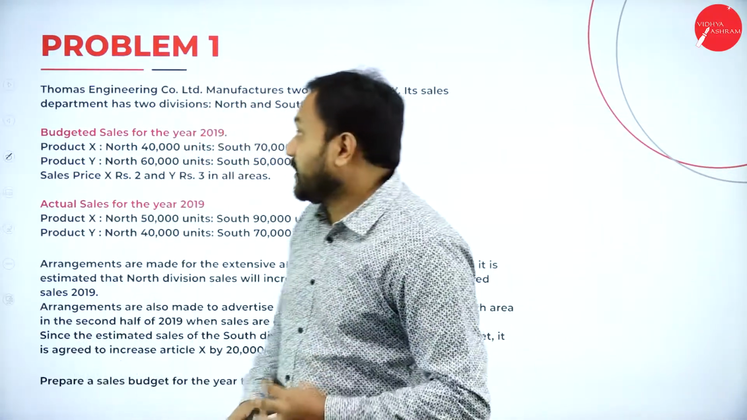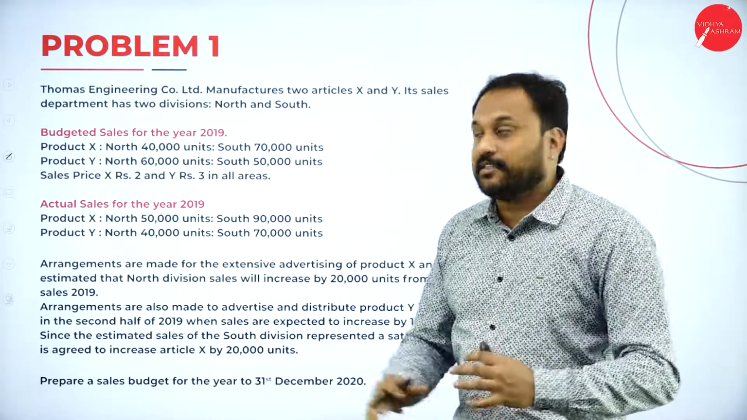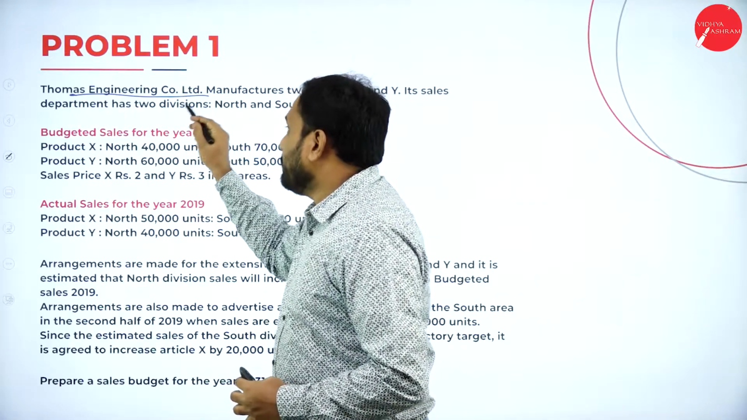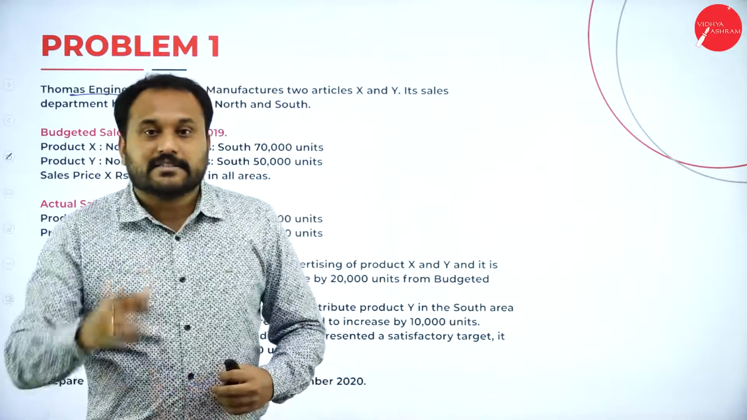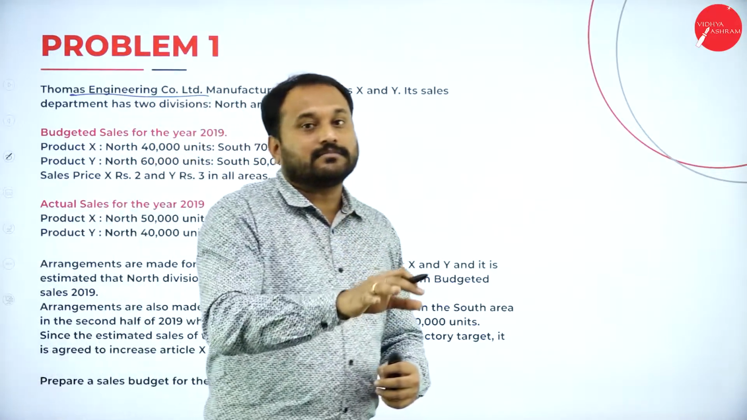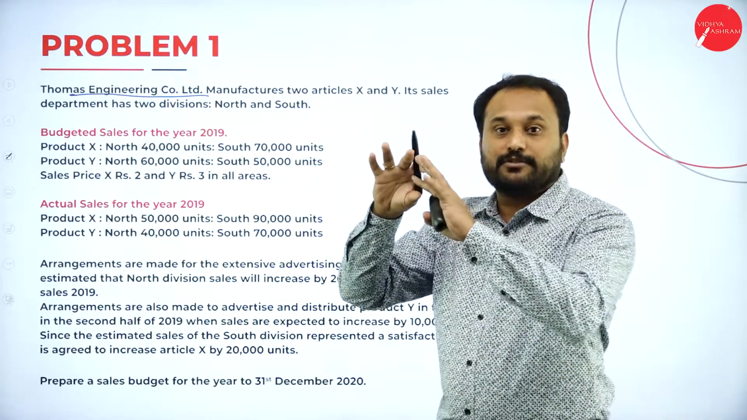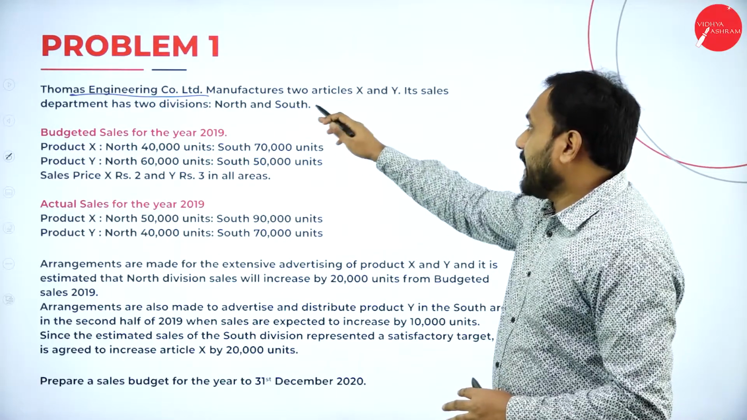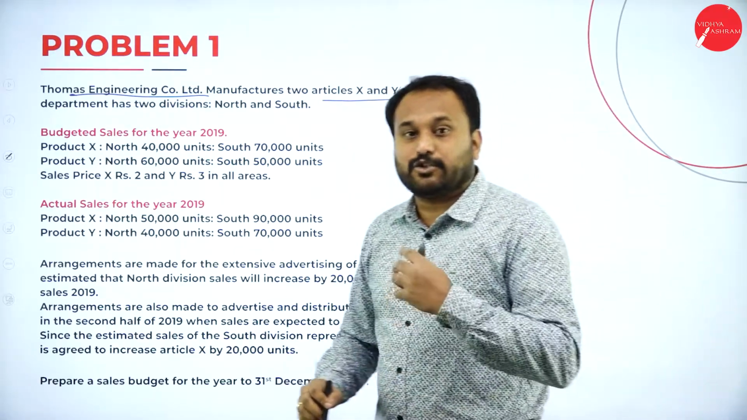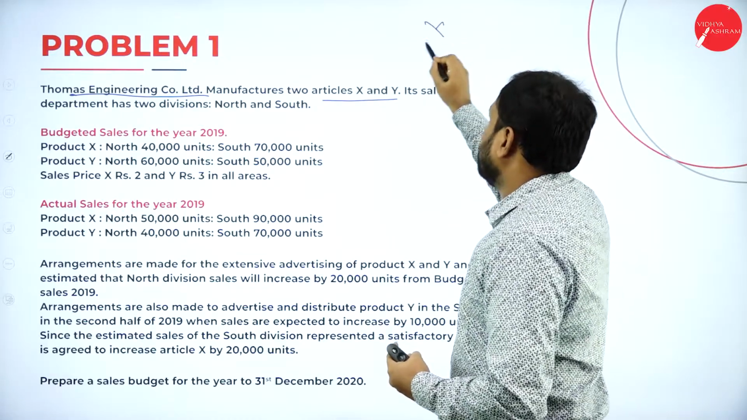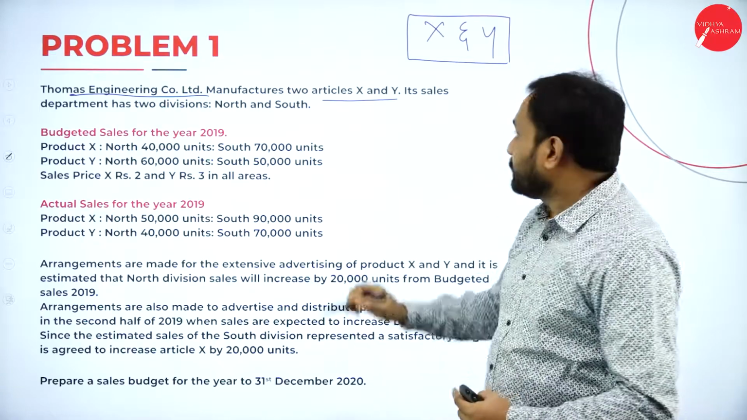The first question is Thomas Engineering Company Limited. See, the minute you get the heading of the name of a company, that is Thomas Engineering, in the answers you are supposed to write sales budget for Thomas Engineering Company Limited as the heading. Manufacture two articles X and Y. That means they manufacture two products. What are the products? X and Y. Okay, so we got the X and Y products.